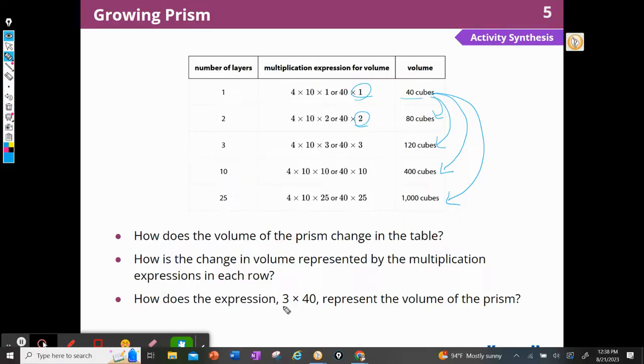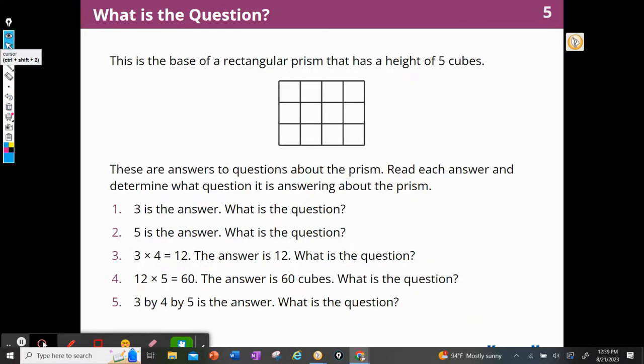How does the expression 3 times 40 represent the volume of the prism? Well, if the length and the width are 4 times 10, 4 times 10, then the height must be 3 to get 3 times 40 to represent that one. All right, what is the question?